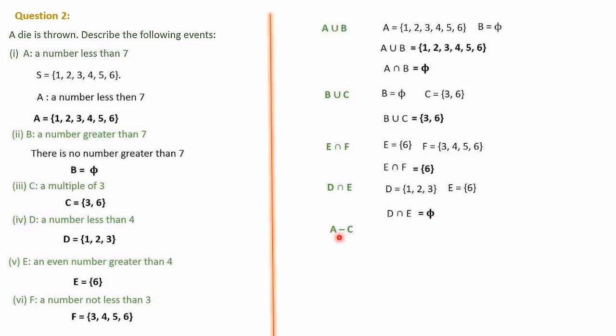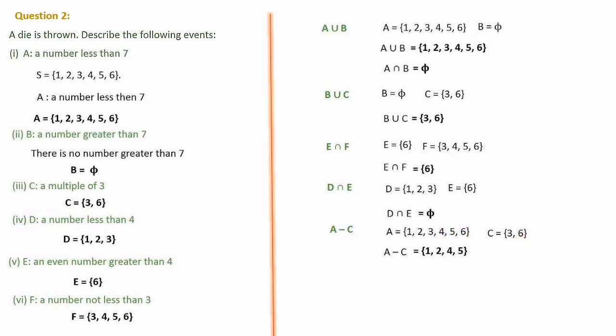Next one is A minus C. A minus C means from A you have to remove C. A we know is 1, 2, 3, 4, 5, 6. Then C we have calculated is 3, 6. So A minus C means from A we have to remove 3 and 6. This 3 will go, 6 will go. The balance will be coming. So A minus C is equal to 1, 2; 3 will not come because 3 is in C. Then 4 will be coming, 5 will be coming. 6 will not come because 6 is in C.